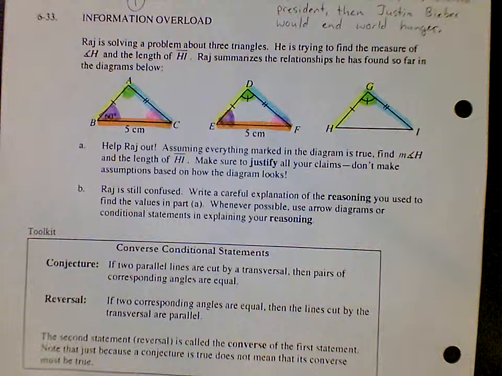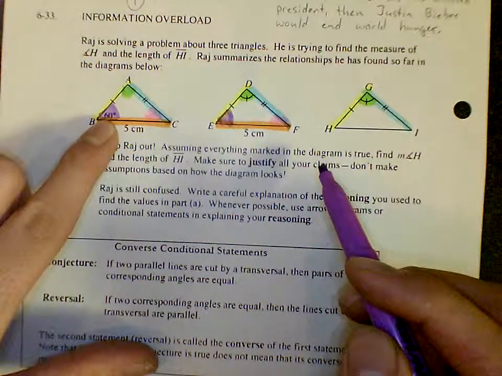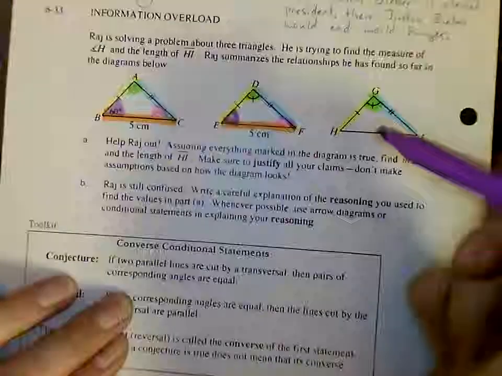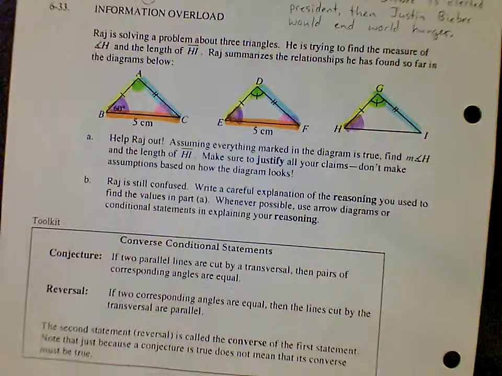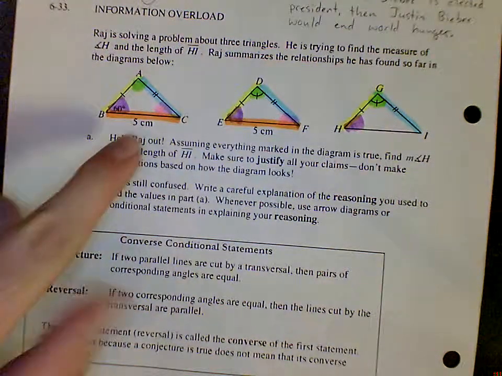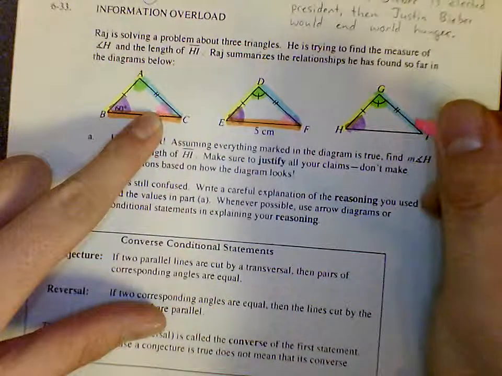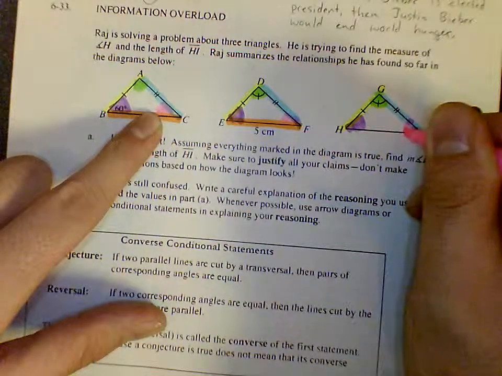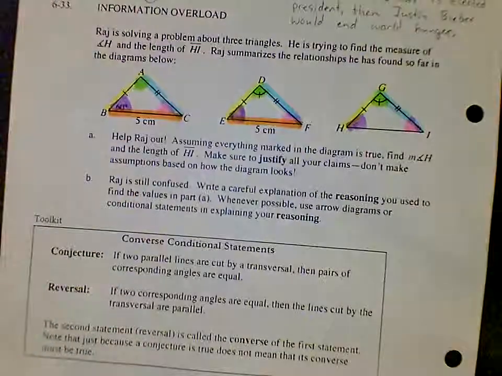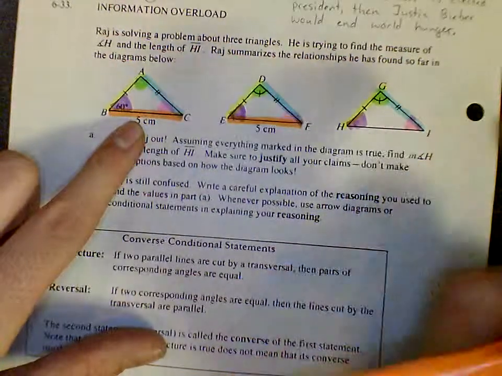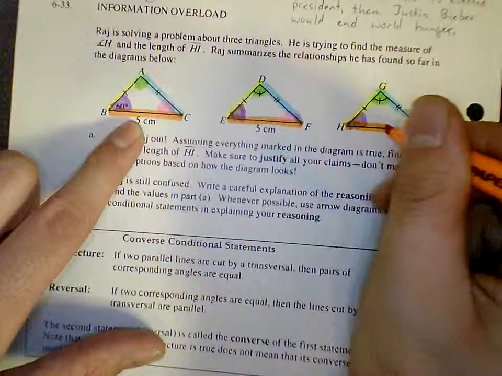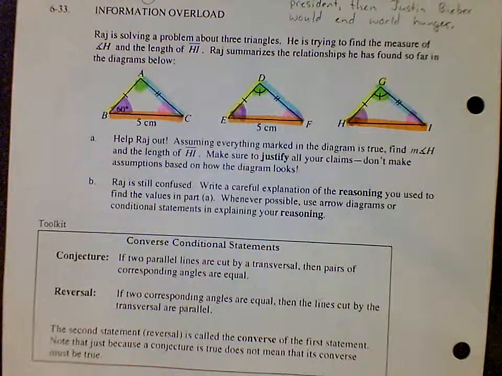So I know that angle B here is purple and it's 60 degrees. So that means that this angle H also has to be purple. I know that this angle C is pink, and since these are congruent, this one is also going to be congruent. So I know angle I is congruent to angle C. And last but not least, if these two triangles are congruent, then all the sides have to be congruent. So that is going to be orange as well.